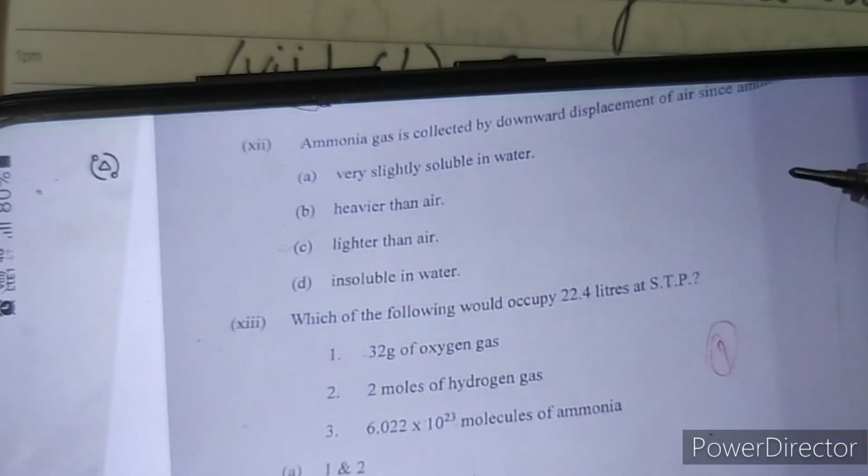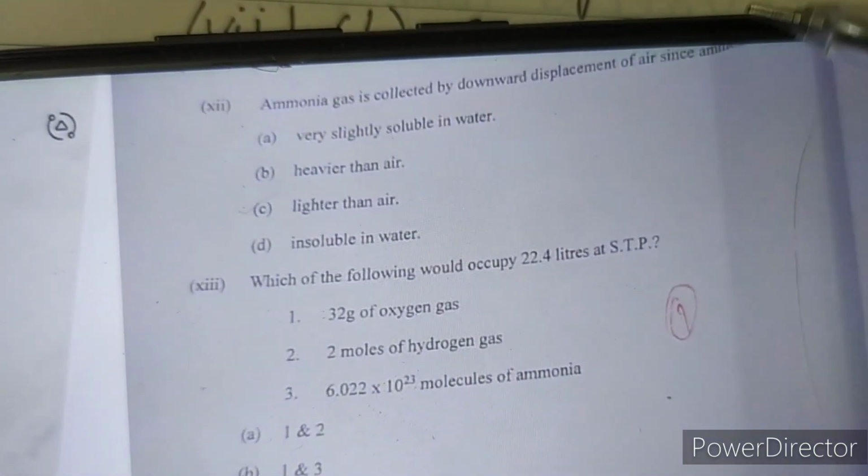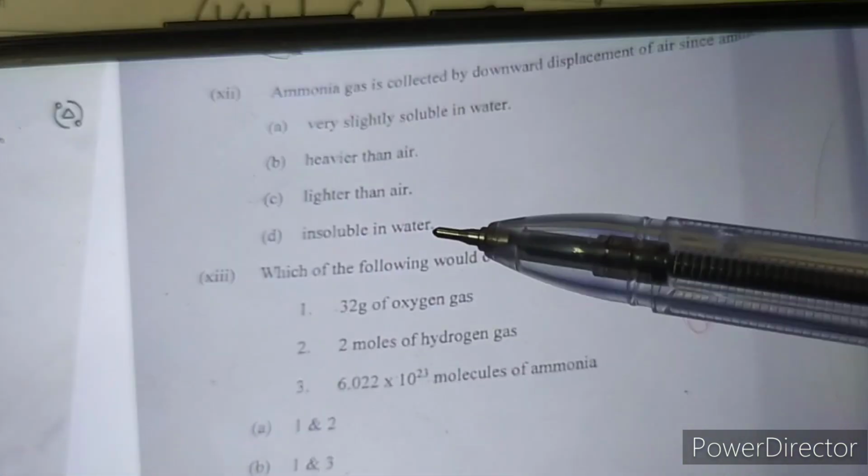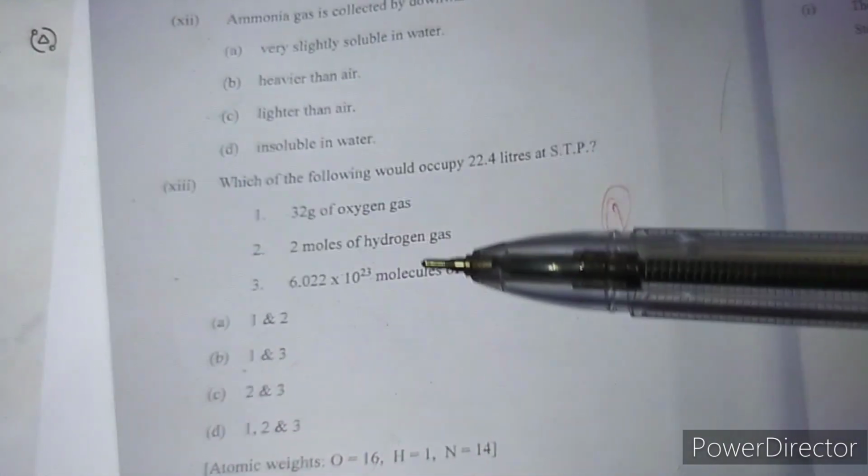Next, ammonia gas is collected by downward displacement of air. Why? Because it is lighter than air. So answer C is correct.